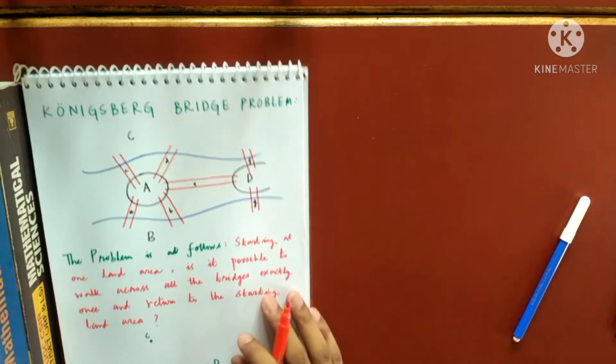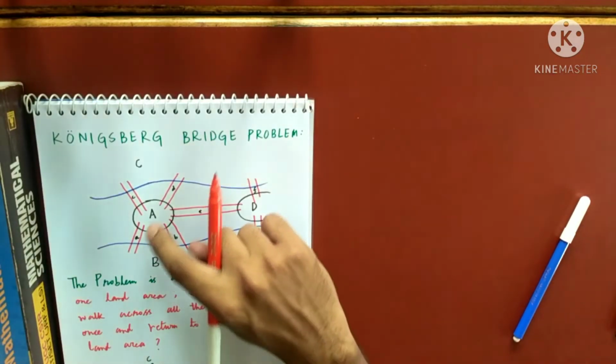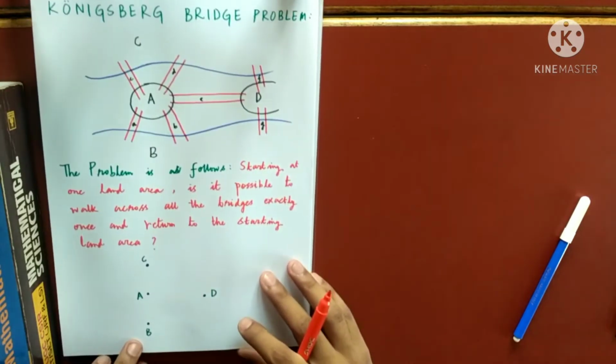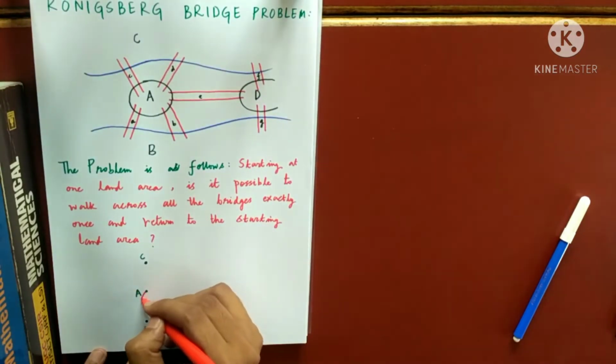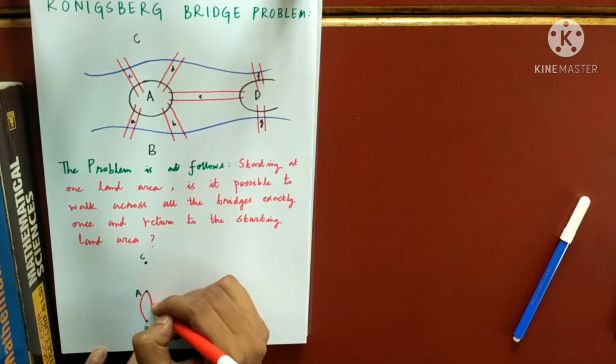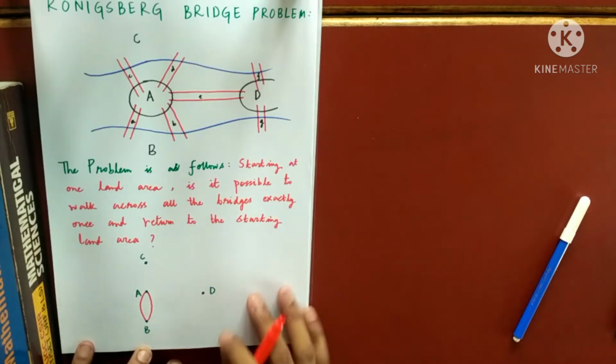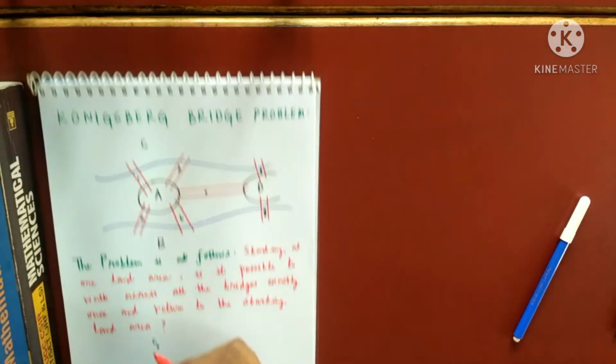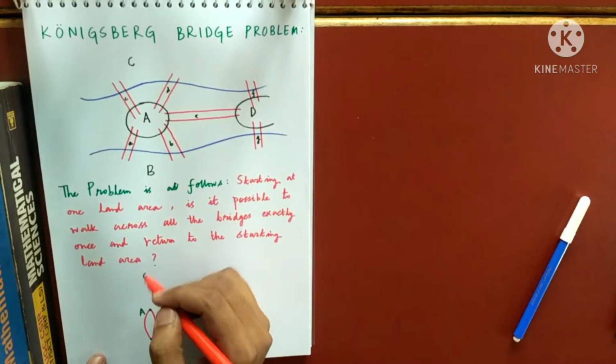Now let's connect the bridges. There are two bridges from A to B, so one bridge I'll draw like this, another bridge like this. Again there are two bridges connecting A to C, so here's another bridge, here's another bridge.